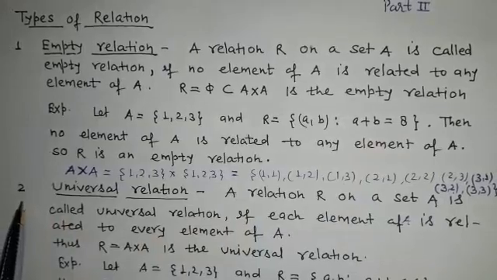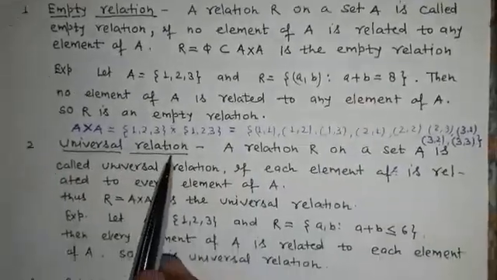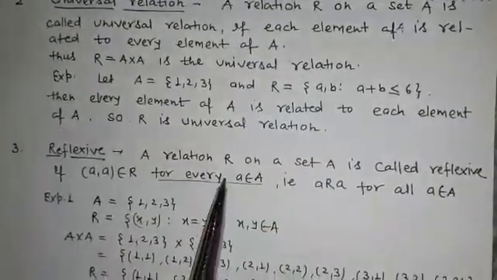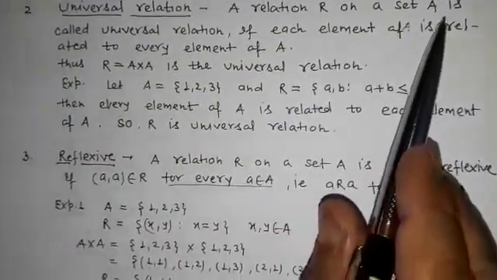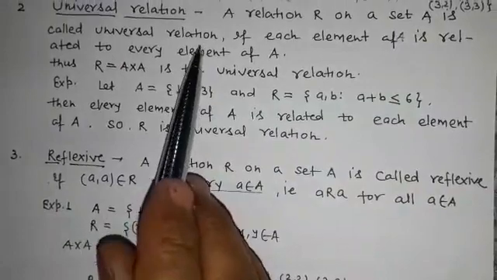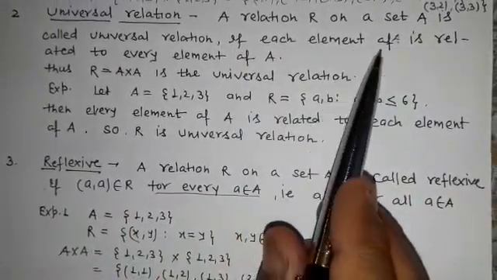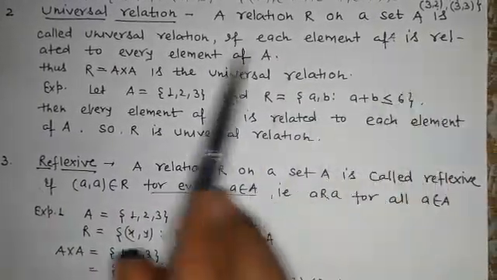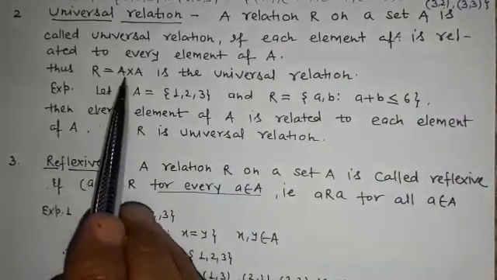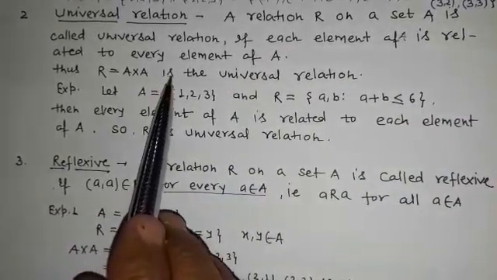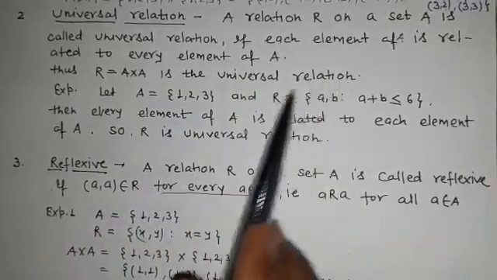Now, second, the universal relation. A relation R on a set A is called a universal relation if each element of A is related to every element of A. Thus R equal to A cross A is the universal relation.